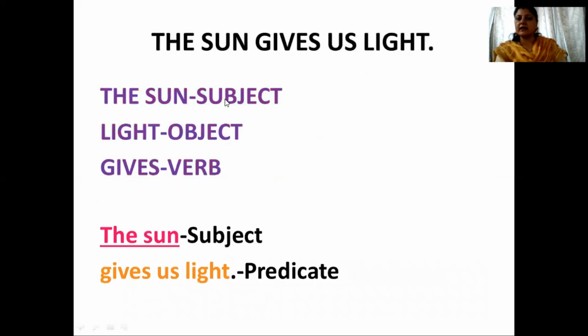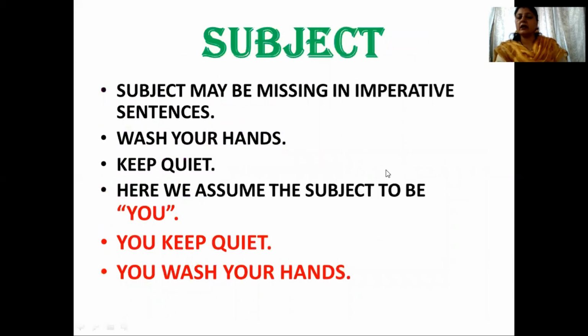So the sun is the subject, light is the object, gives is the verb. So the sun, subject, gives us light is the predicate. Is that clear? Okay. Now in some sentences, the subject may be missing. For example, in case of imperative sentences.